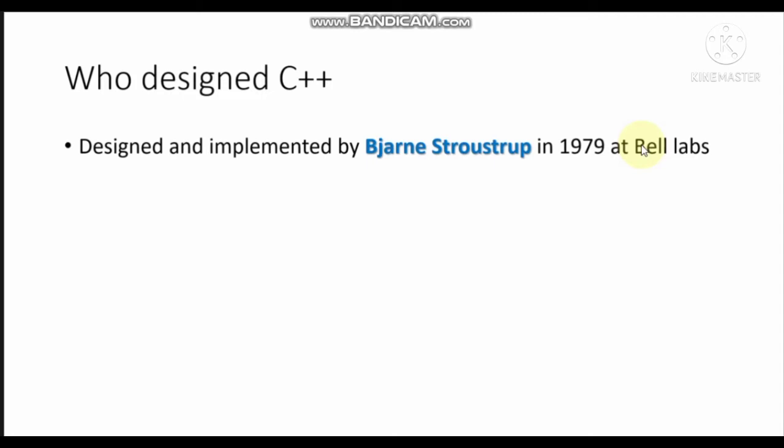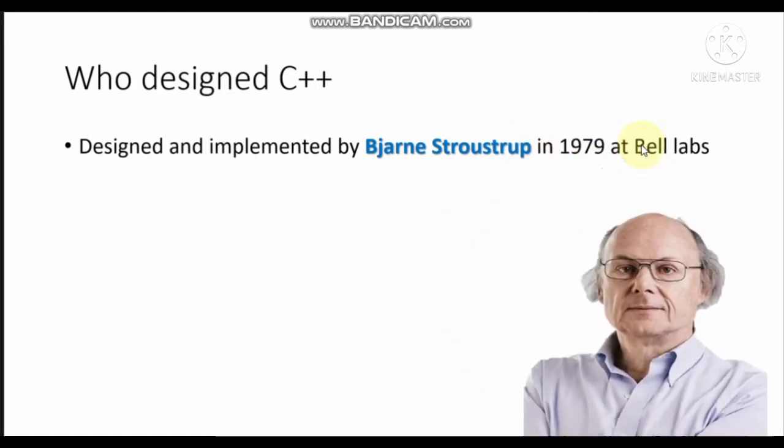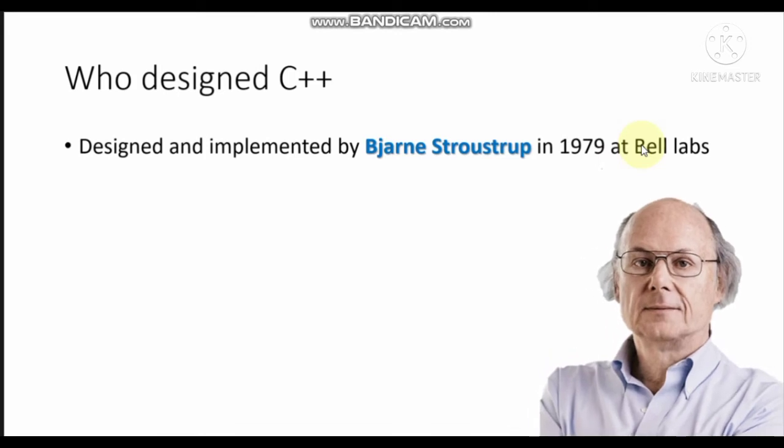So who designed C++? C++ was designed and implemented by Bjarne Stroustrup in 1979 at Bell Labs. This is the guy who is behind C++ programming. He was a Danish computer scientist, and really he did the best thing that he could do to come up with C++ programming. He deserved to be known. Actually, we need to quote him in everything that we are doing for the great job that he made.